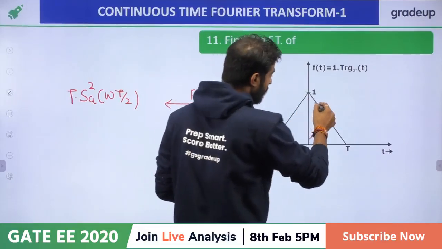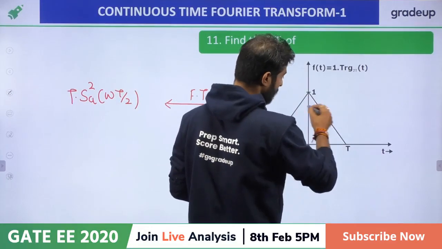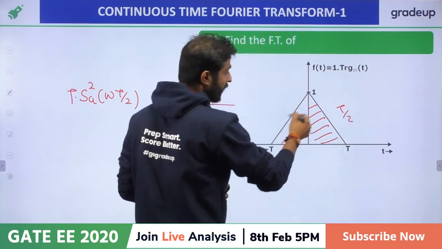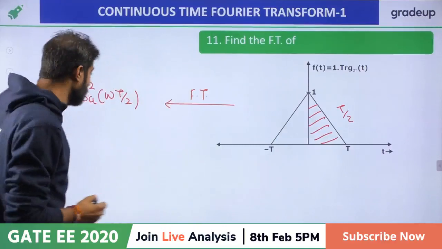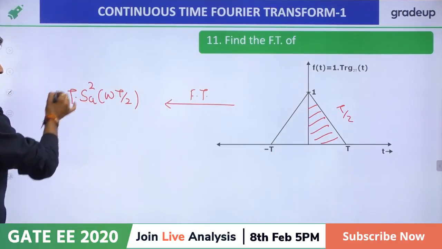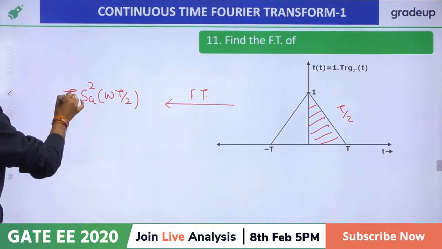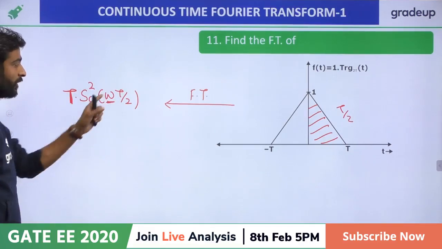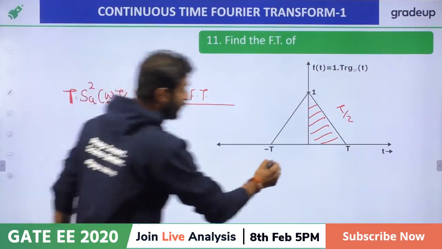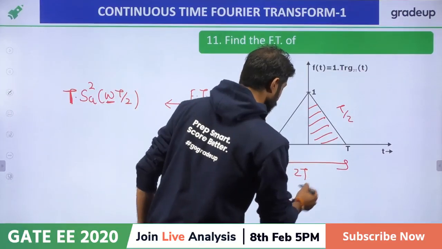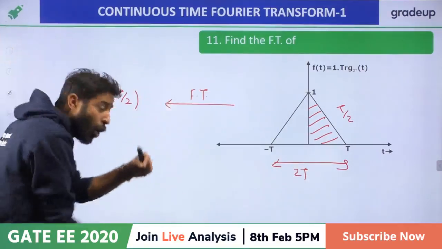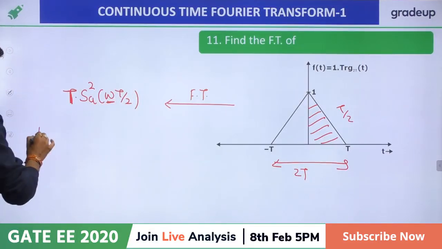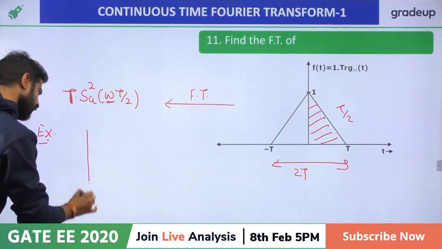Sir, area of this triangle is nothing but t. If you find the area, one side is t by 2, and this side also t by 2, so total area will become t. So just make the magnitude t. After that, sampling square, because it is in omega frequency domain, that's why I'm using omega. Total width is 2t, so total width divided by 4, then it will become t by 2. Just take the example. Direct short approach.